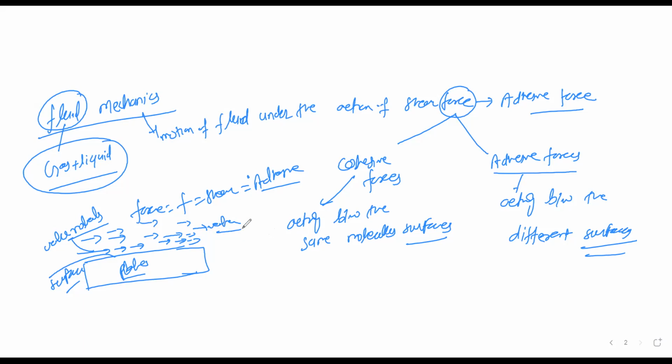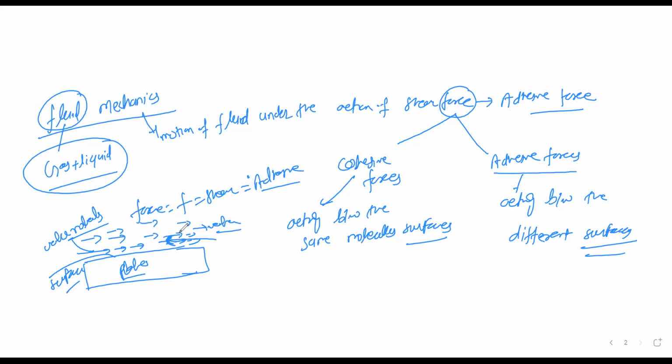And after some time, the water will stop. Why? Because of resistance. There is a force acting just opposite to the motion of the fluid. And why does the motion stop? Because of viscosity. So viscosity comes from here.